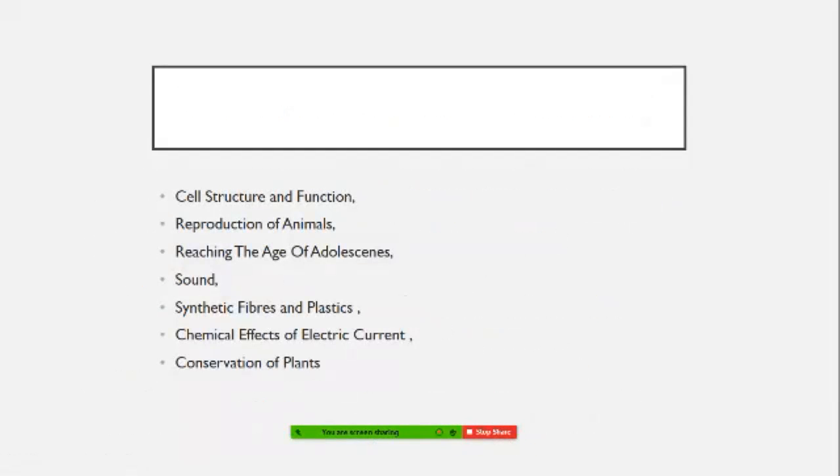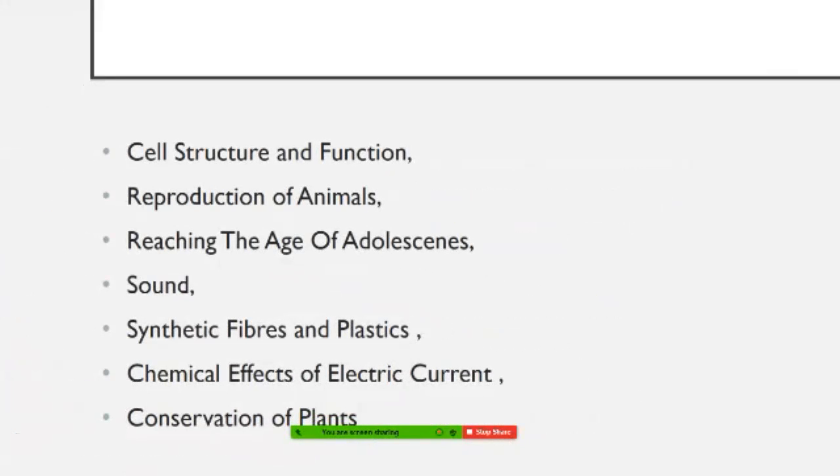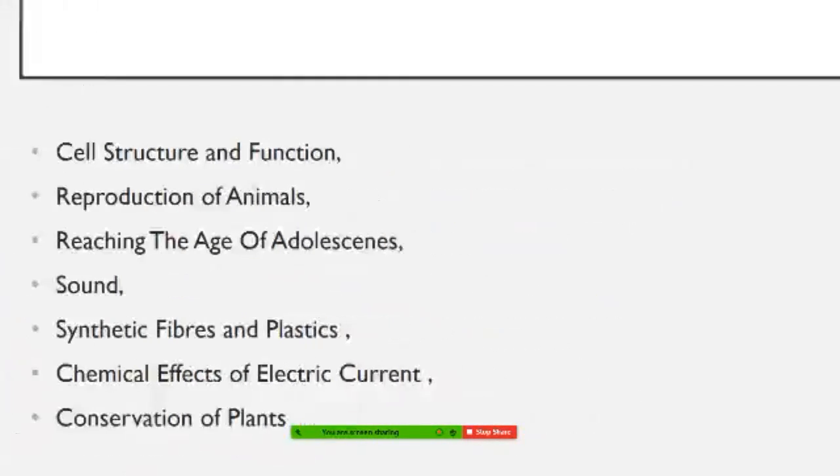These are the chapters which we are going to cover today in this lecture: cell structures and function, reproduction in animals, reaching the age of adolescence, sound, synthetic fibers and plastics, chemical effects of electric current, and conservation of plants.